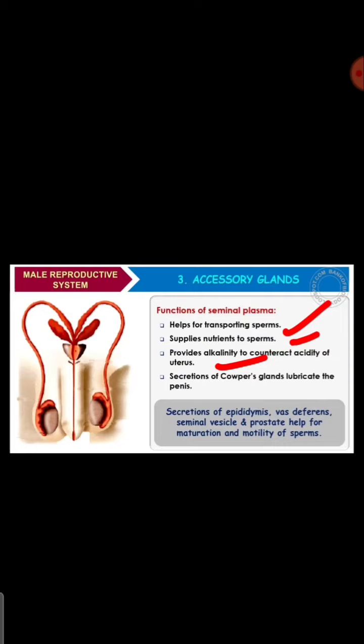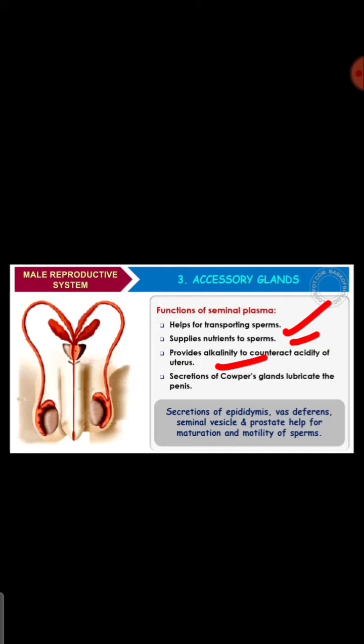The uterus of the female is acidic in nature, so when the semen comes in contact with it, to balance the acidity it provides alkalinity.